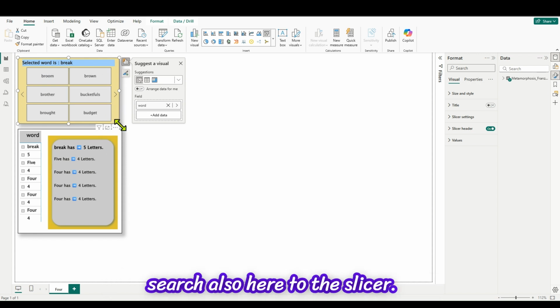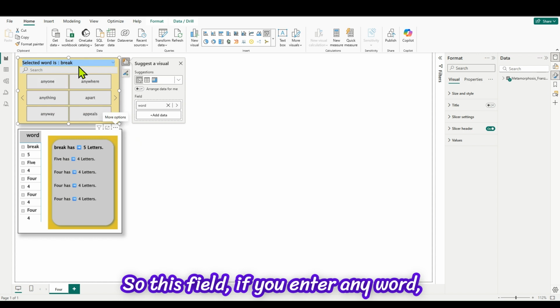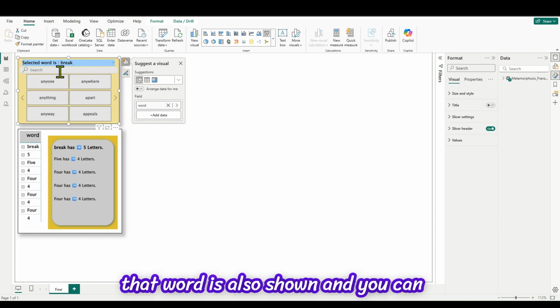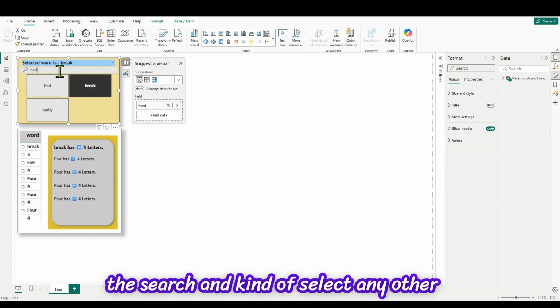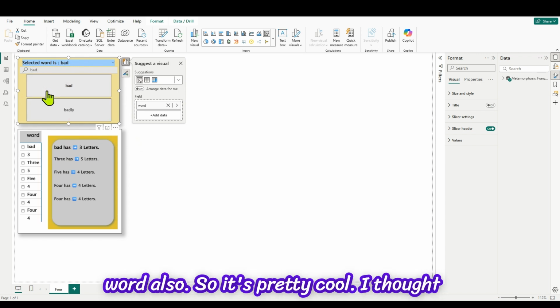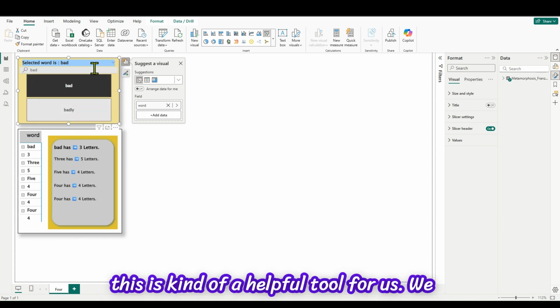You can add a search also here to the slicer. So in this field, if you enter any word, that word is also shown and you can select those words. You can delete from the search and select any other word also. So it's pretty cool. I thought this is a helpful tool for us.